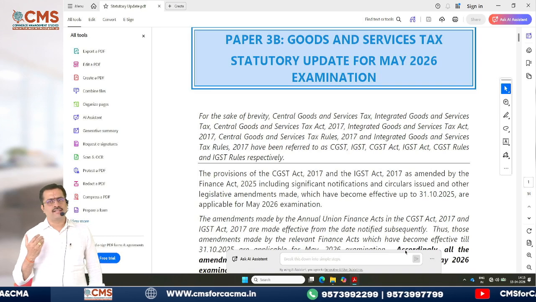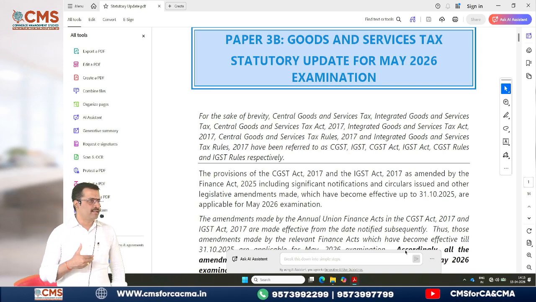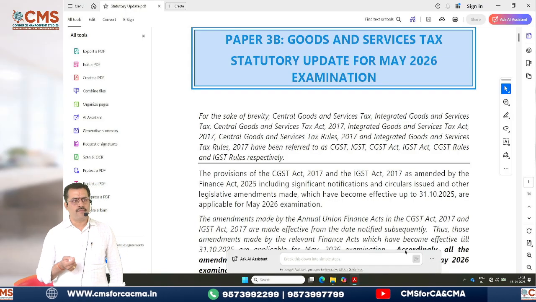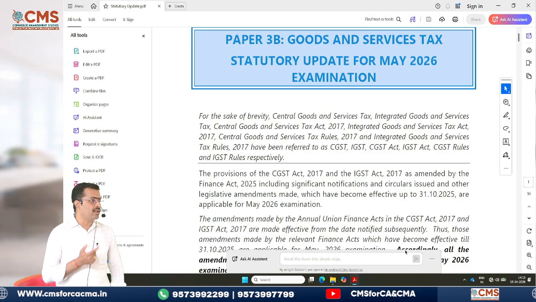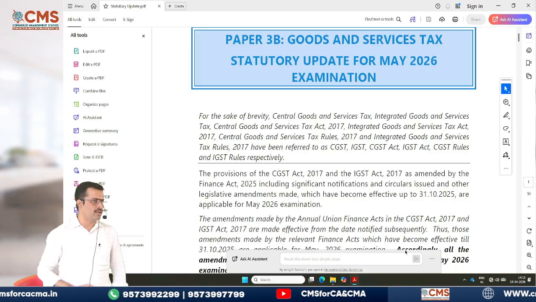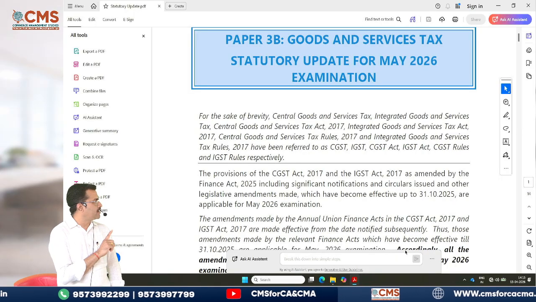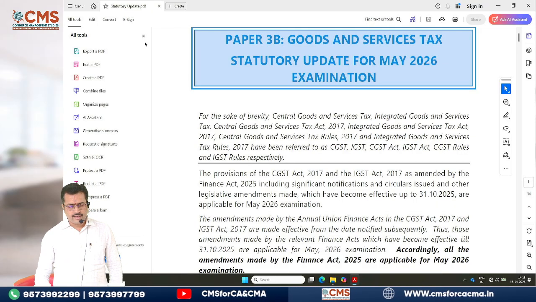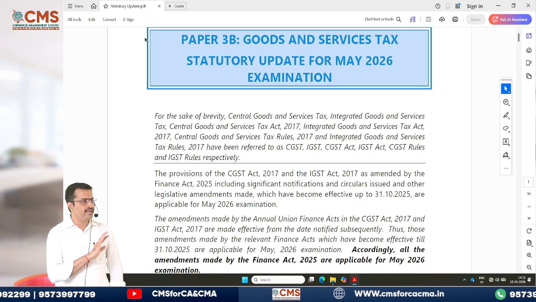Before we start with the topics directly, I want every one of you to know whether you are updated with the recent changes in GST which are applicable for your May 2026 exam. That is the reason I have opened directly the document which tells you the statutory update. This is directly from ICAI material itself. I did not create anything at all.